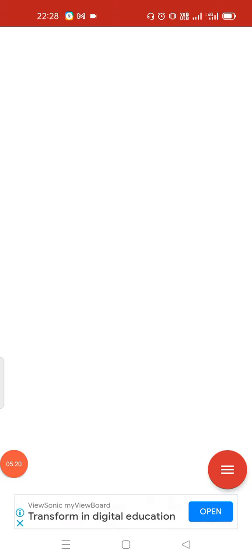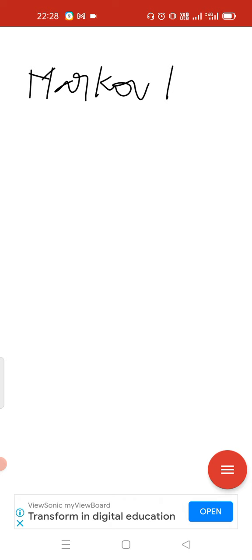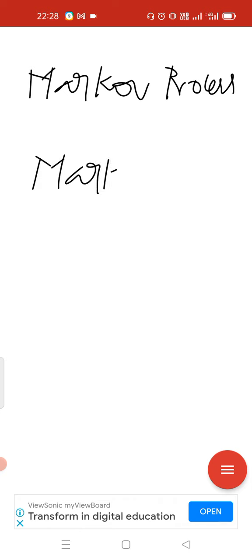So we have seen two things, that is Markov process and Markov chain. These two definitions I have given already in our class. What is a Markov process? The process which depends on the present state, not on the past.